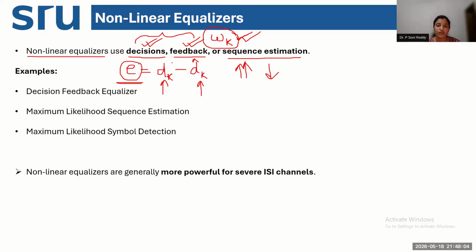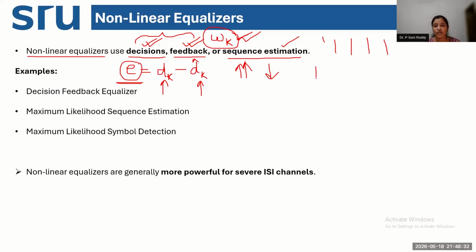But in a nonlinear equalizer, in addition to decision and feedback, we have another block called sequence estimation. It performs sequence estimation instead of single symbol estimation. So what is a sequence actually? A sequence means a transmission of, suppose I am transmitting digital data 4:1.